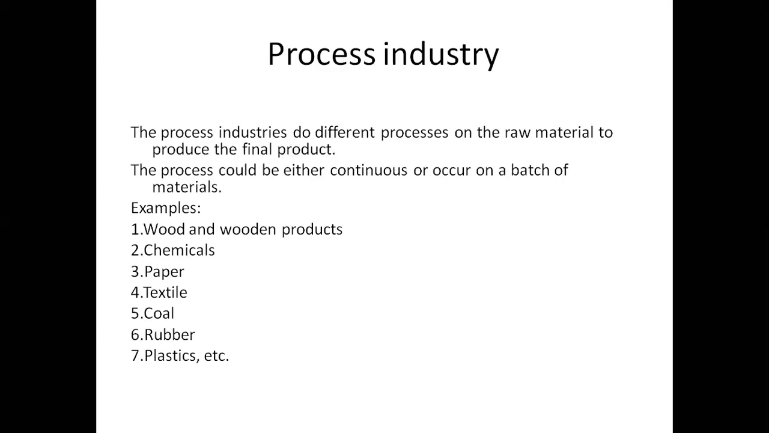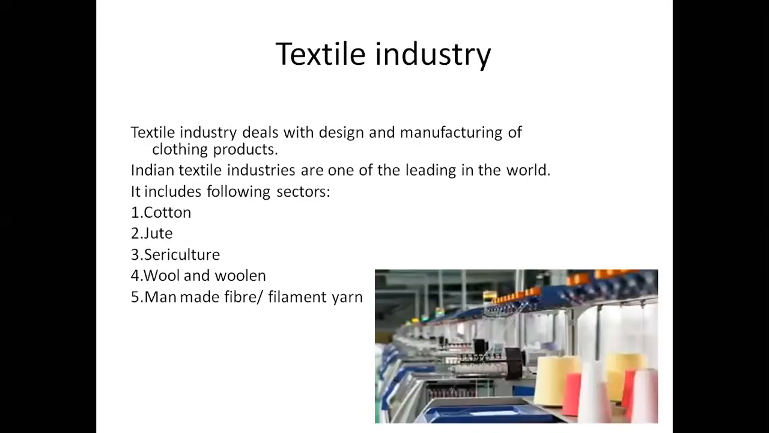In process industries, each and every process industry is going to follow one formula, and according to that, they are going to start the production process. So here you are going to observe the production process in discrete units or continuous, that is from raw material to finished product. And then coming to the textile industry.